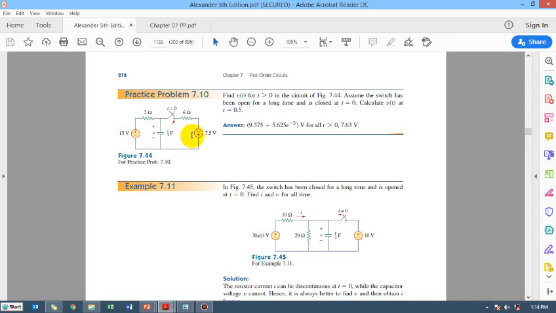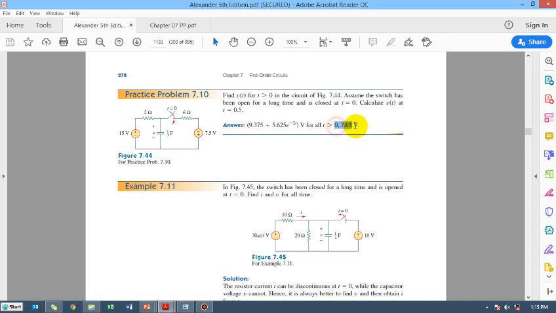I will just show you, and then what we have to find out is the complete response for t greater than 0, and we also have to find out the voltage of the capacitor at time t is equal to 0.5. So once we get this equation, we will put 0.5 in t, so we will get this voltage of 0.73.